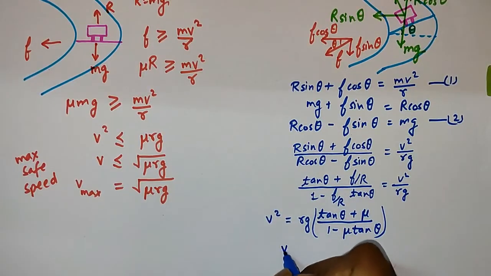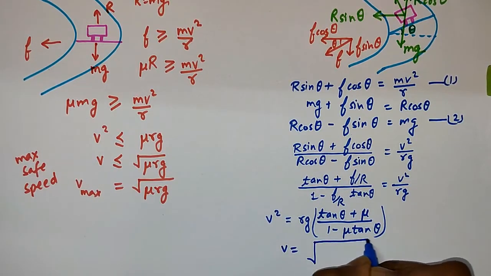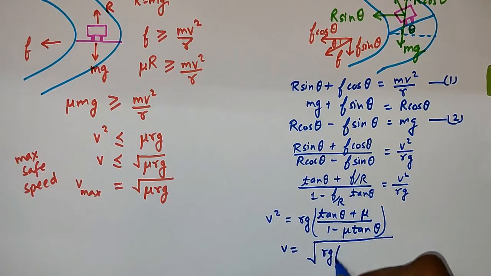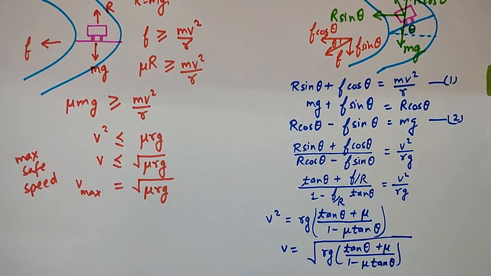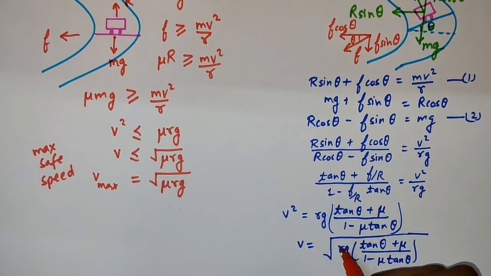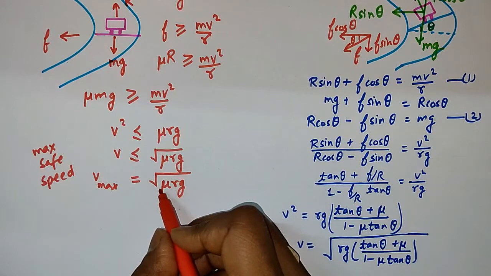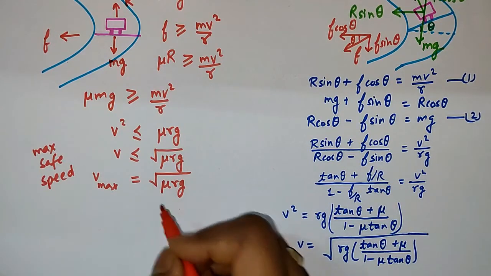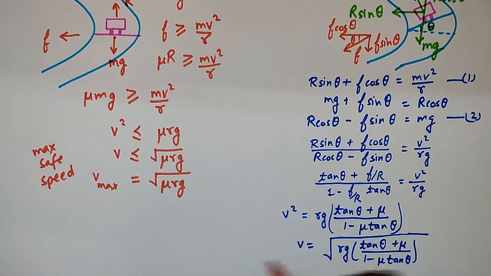So v will be equal to square root of rg times tan theta plus mu upon 1 minus mu tan theta. This one will be equal to v. So this is the maximum safe speed in the case of a banked road, and this was the maximum safe speed in the case of a level road. This speed is more as compared to this.